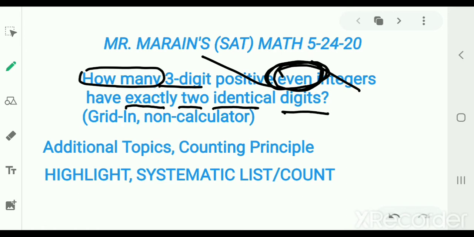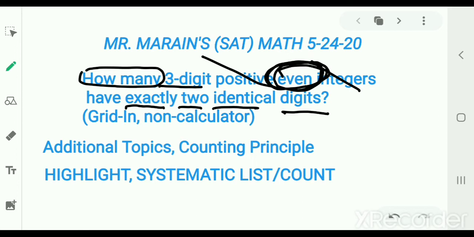Some of you with strong reading and comprehension skills will wonder what the big deal is. But trust me, you have no idea how many people have difficulty interpreting these kinds of phrases. This would be grid-in, meaning it doesn't lend itself to choices. Non-calculator, we're not dealing with any complicated arithmetic.